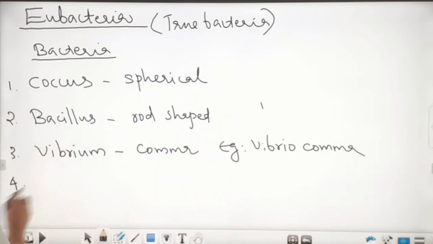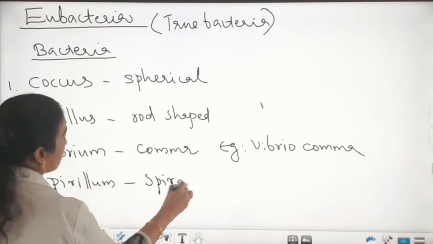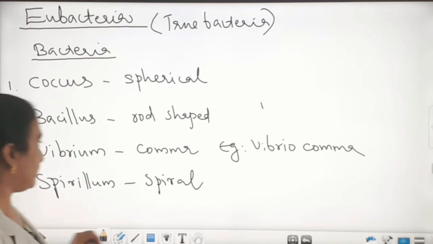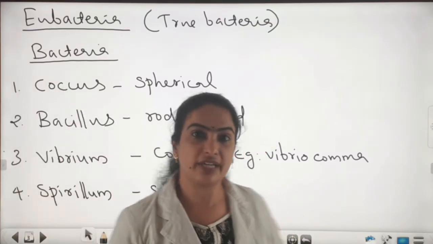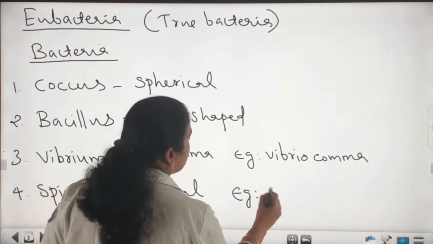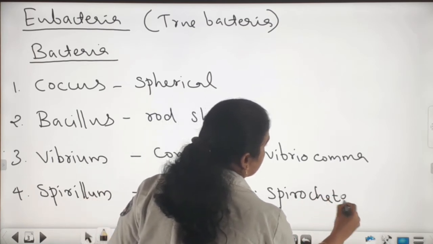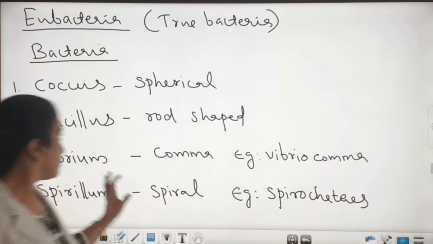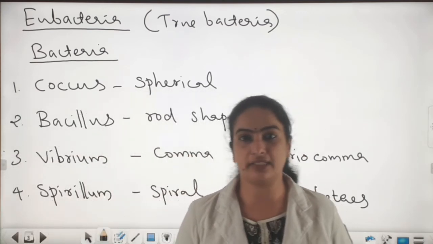And the fourth one is spirillum. Spirillum is spiral shaped. Example for spirillum: Spirochaetes. So these are the different types of bacteria under eubacteria.